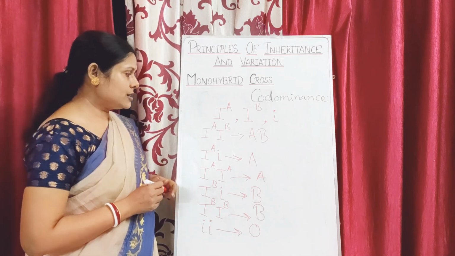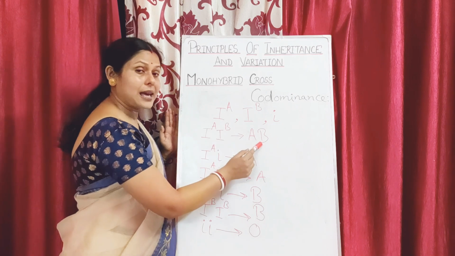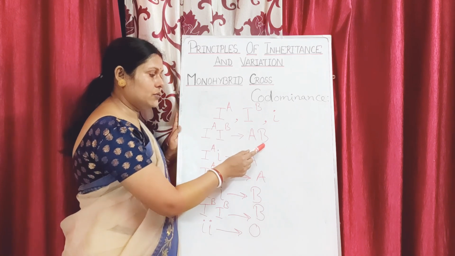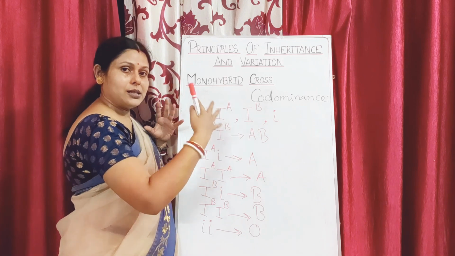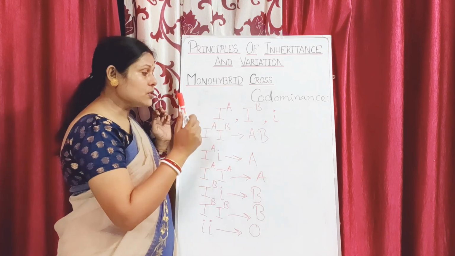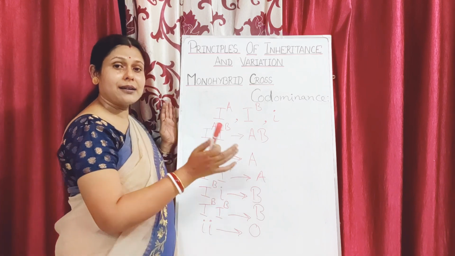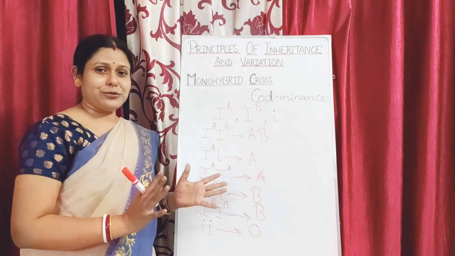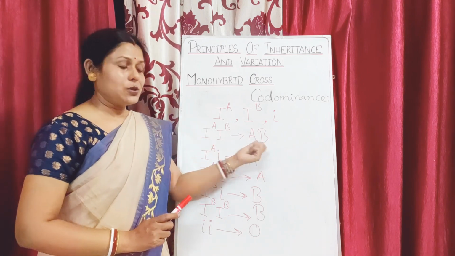Here you see the alleles are different, but both the alleles are expressed, and since both of them are equally expressed, in joint form, we call this codominance. It means both are dominant, living in a peaceful relationship. So that is codominance, which is found in case of human blood group.